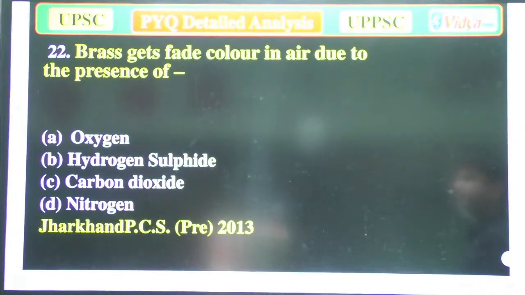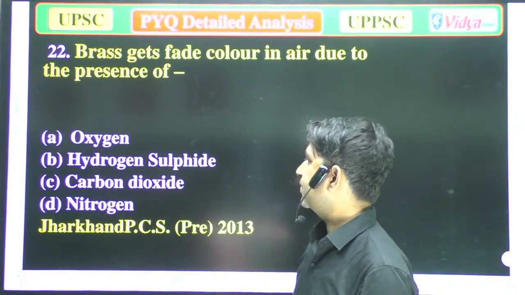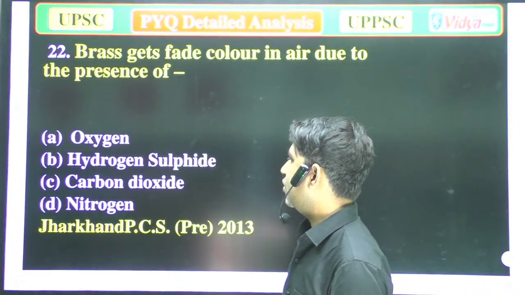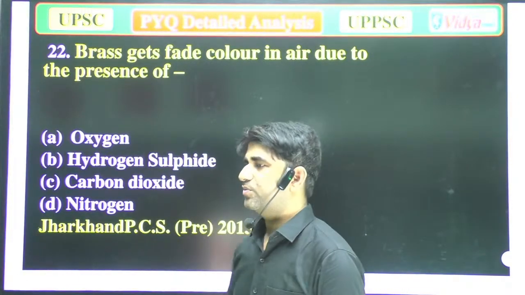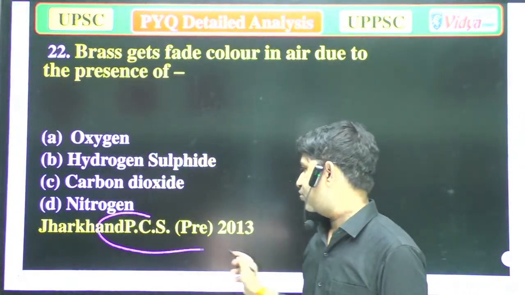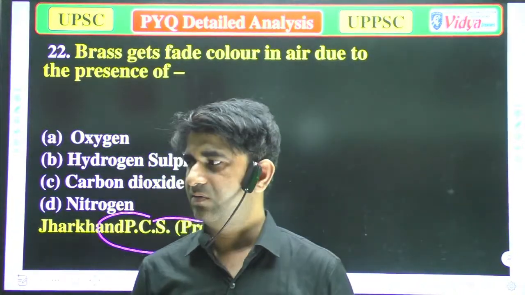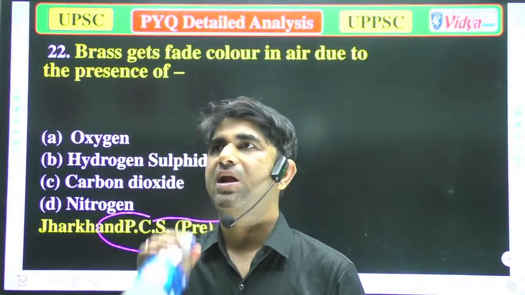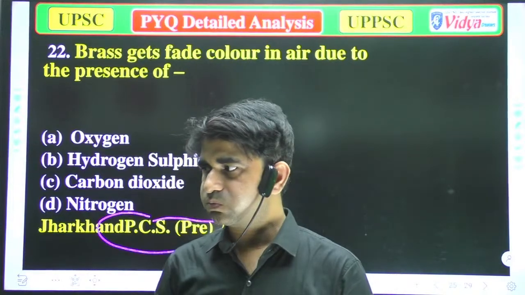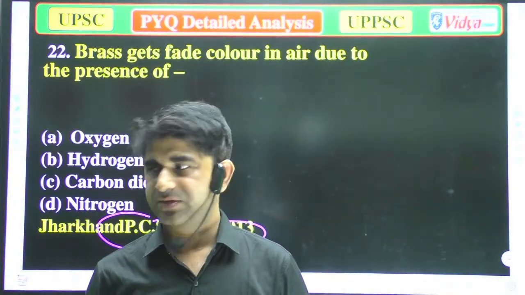Brass gets faded color in air due to the presence of. Option A, oxygen, option B, hydrogen sulfide, option C, carbon dioxide, and option D, nitrogen. That question was asked in the Jharkhand PCS 2013. Everyone please try to attempt this question.